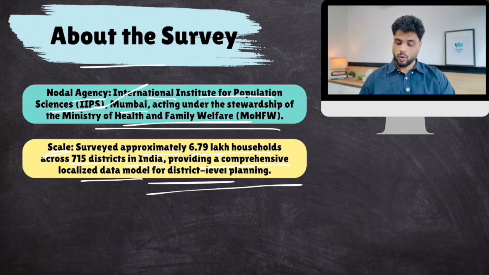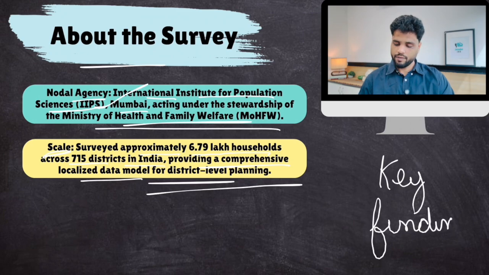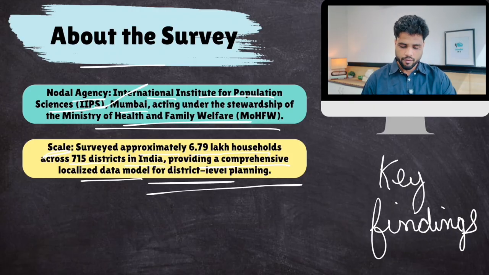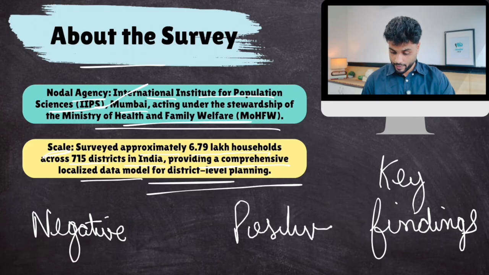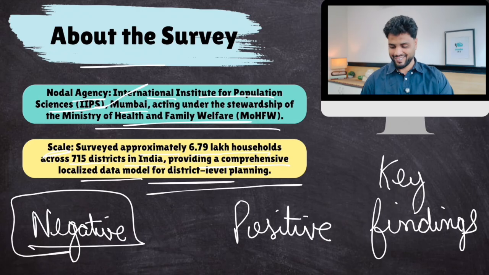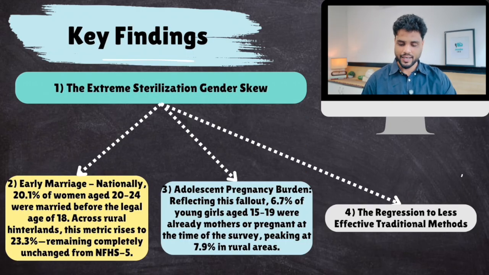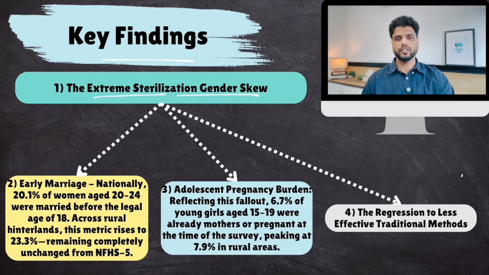Now, what were the key findings of this survey? Okay, what did we find? So, basically through this survey, we found some negative news, but we also found some positive news with respect to gender empowerment, with respect to females. First, let's talk about the negative, okay? So what are the key findings? First of all, extreme sterilization gender skew.